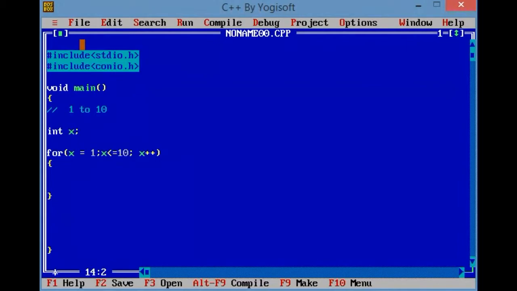After that, x plus plus. And I am entering one single statement: printf x equals %d, x. Now I will explain the working of this for loop.